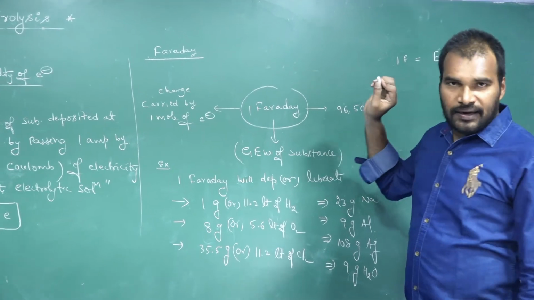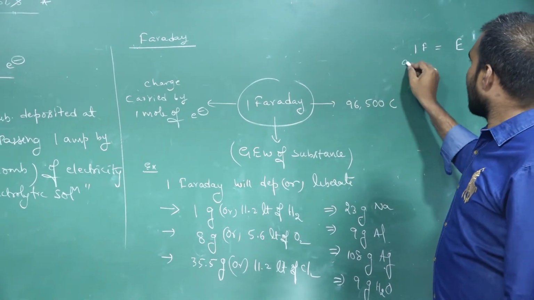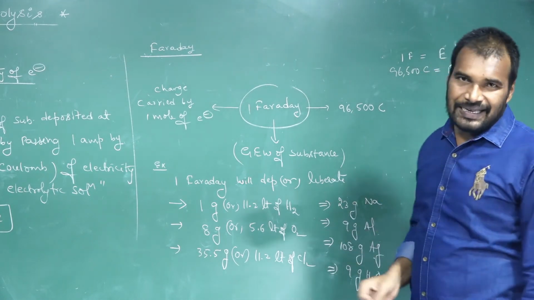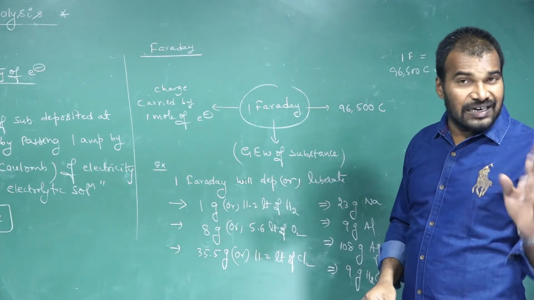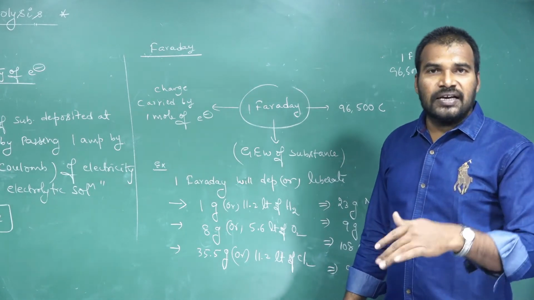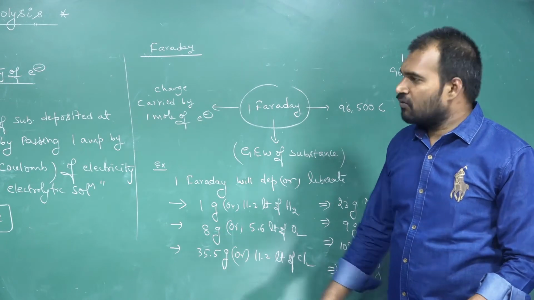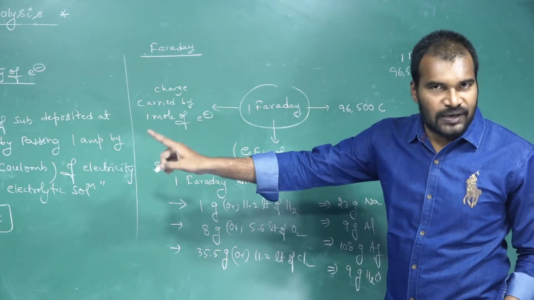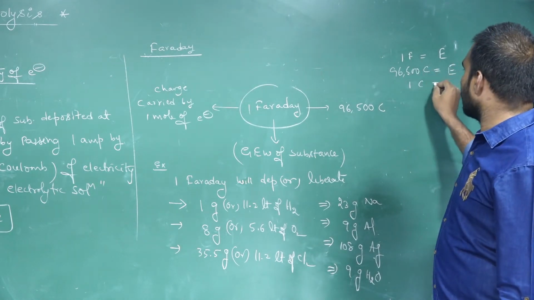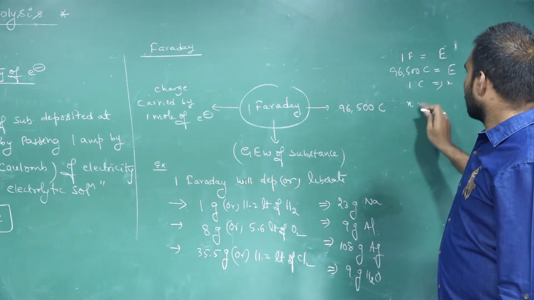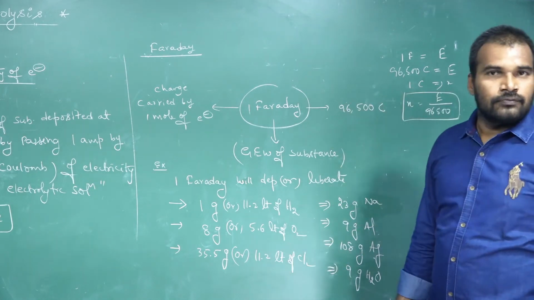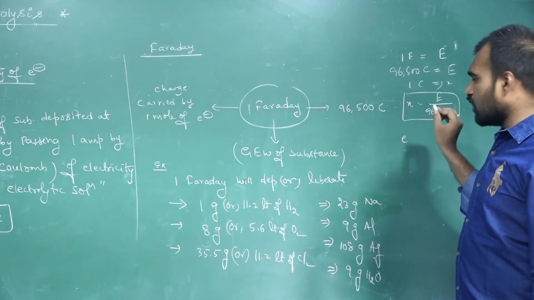1 Faraday always will deposit its equivalent weight of the substance. And what is the charge of 1 Faraday? The charge carried by 1 mole of electrons, that is equal to 96,500 coulombs, will deposit the gram equivalent weight of the substance. Then the amount of the substance deposited by 1 coulomb of electricity, what do we call it? We call it gram electrochemical equivalent. So if 96,500 coulombs deposit E, then 1 coulomb will deposit E by 96,500. Okay, so it is nothing but small e.